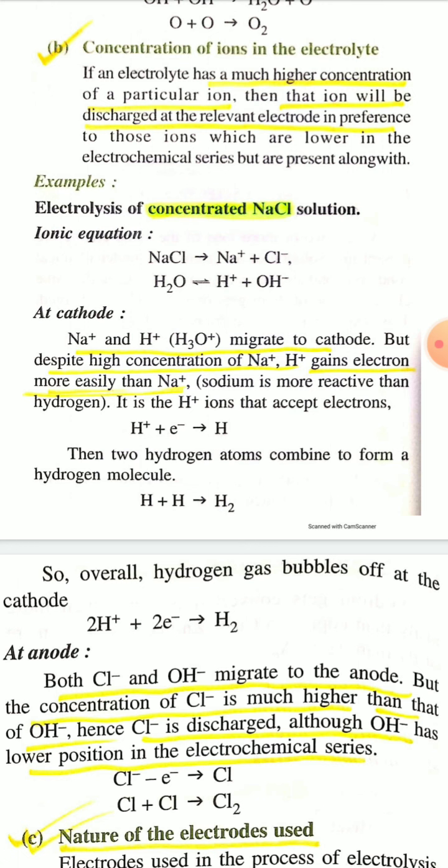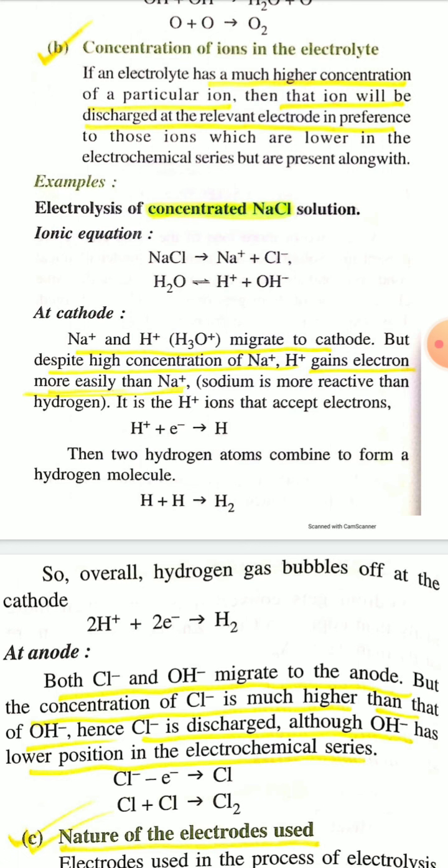Now see, in the concentrated solution of NaCl, there are two types of cations, that is Na+ and H+, and two types of anions, that is Cl- and OH-. Now what is the cathode reaction, or which cation will discharge at cathode between Na+ and H+?